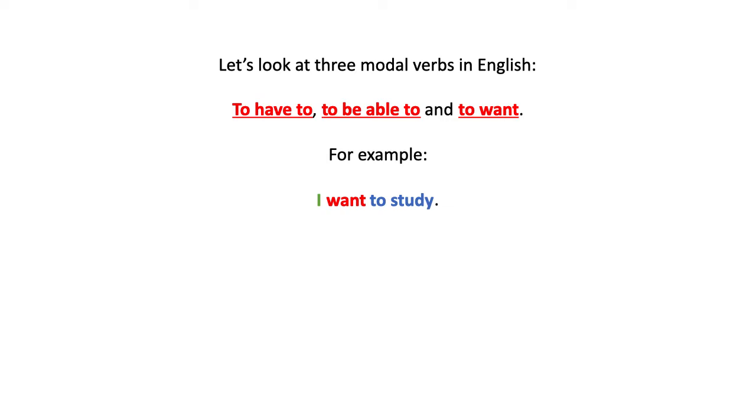I hope this is something you actually want to do, because you're going to have to do a little bit of it, at least, concerning this lesson. I want to study. Another example, now with to be able to. He is able to eat. And yet another example, to have to. We have to work.